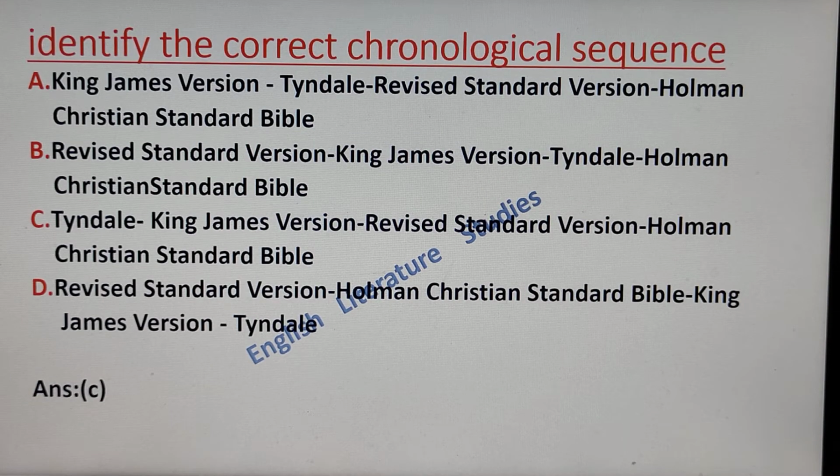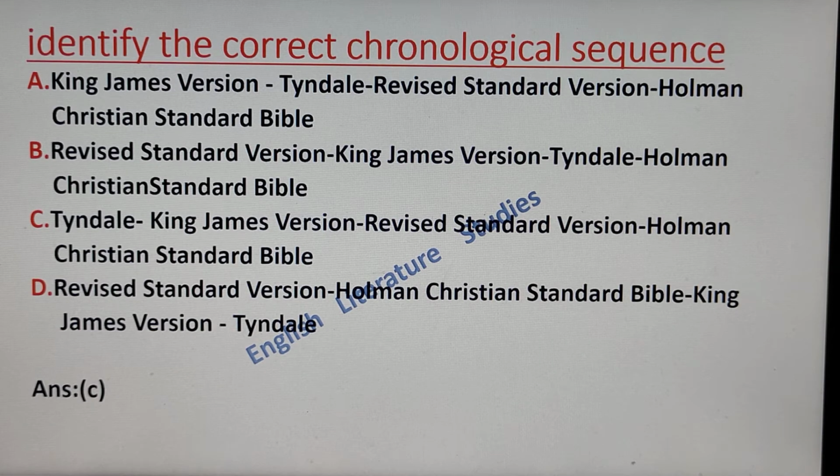First option is King James Version, then Tyndale, Revised Standard Version, Holman Christian Standard Bible. Option B is Revised Standard Version, King James Version, Tyndale, Holman Christian Standard Bible. Option C is Tyndale, King James Version, Revised Standard Version, Holman Christian Standard Bible.